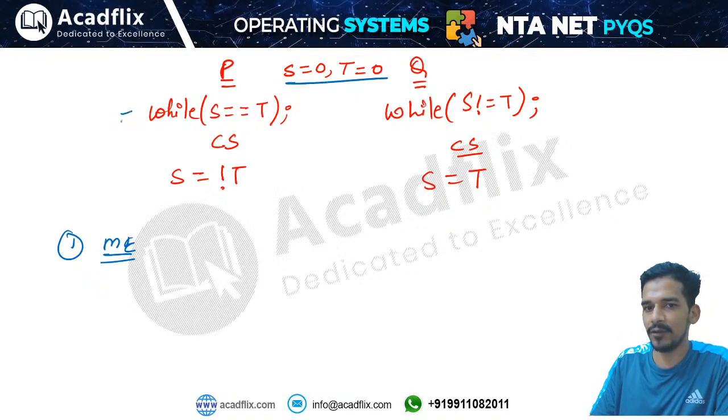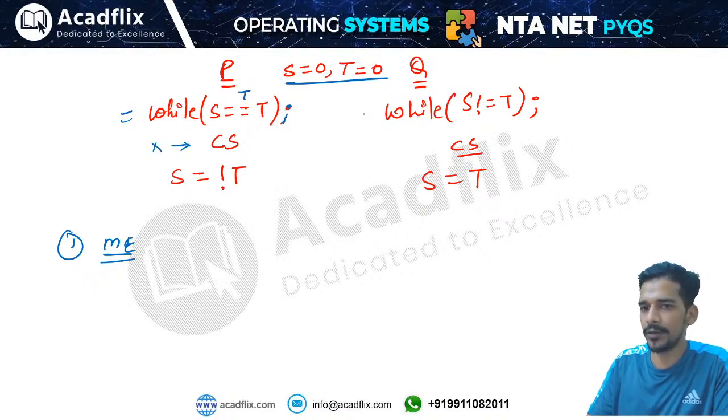Let's execute this while loop. This while loop says S equals T, that means the condition is true, right? S equals 0 and T equals 0. The condition is true, that means terminate. This is a termination sign. This means this loop will terminate here. That means the process will not be able to enter further. This line will not be executed now because the process will terminate here.